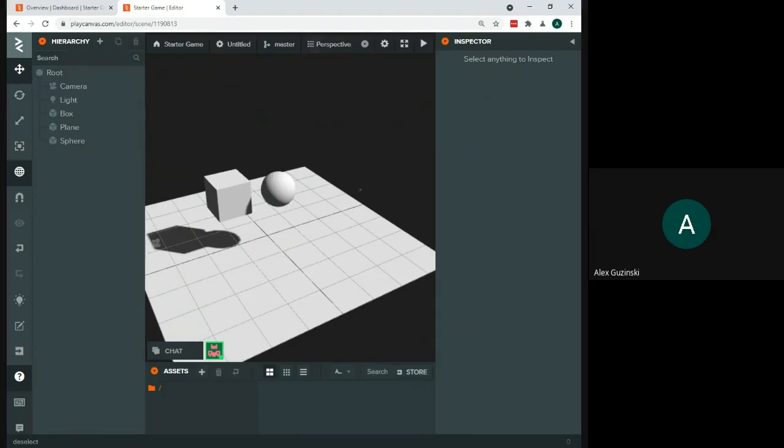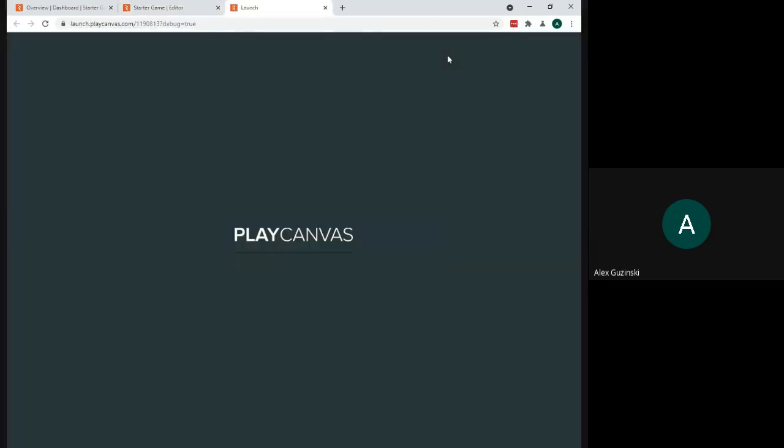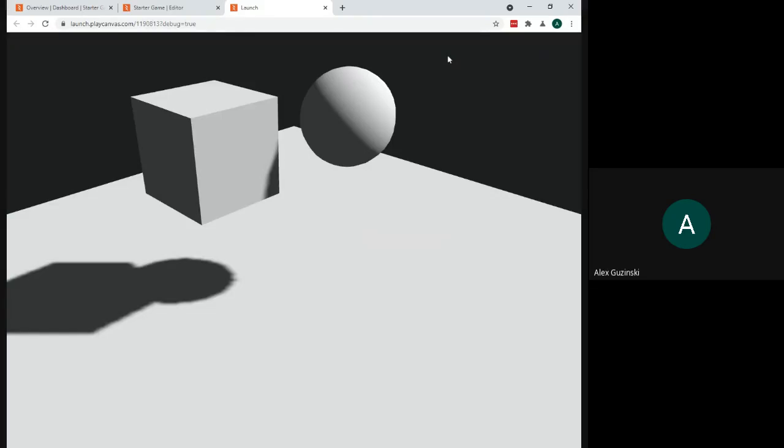Okay. All right. So our next step now is we can actually see what this looks like, right? I can go ahead and hit my play. And I can see, again, I still have a very static world. My sphere is floating in the air. It's floating above the ground. My cube is floating as well. Nothing's falling. I can't move anything. My camera doesn't move. So I have to do a little bit more to this to actually make things interactive.